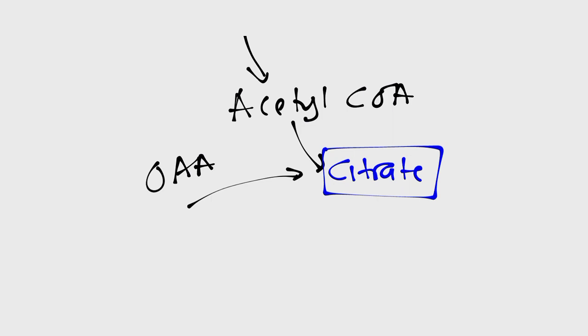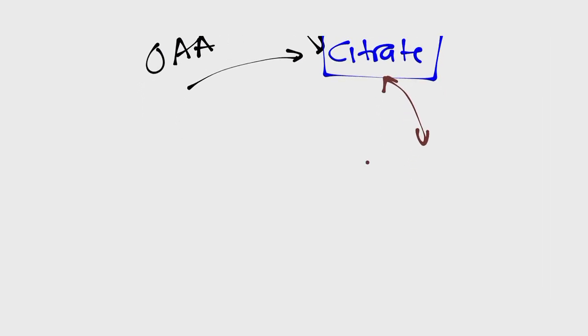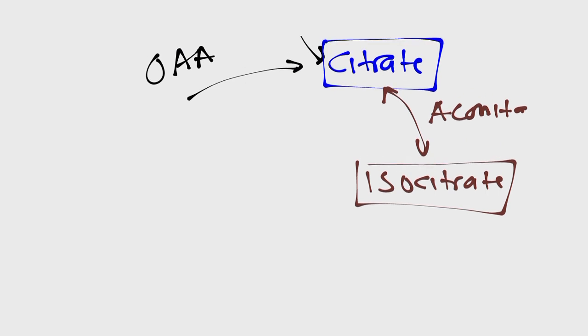Now, what will happen to citrate? Citrate is going to be converted to another compound that we call isocitrate. And this reaction is reversible. What do I mean by reversible? You can convert isocitrate back to citrate by the same enzyme. This enzyme is called aconitase. So aconitase can convert citrate to isocitrate, and it can also convert isocitrate back to citrate.